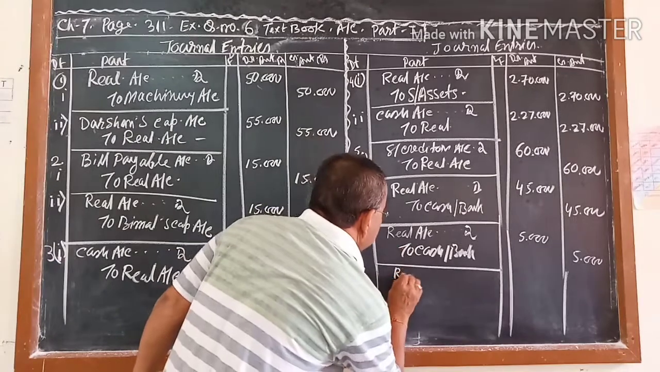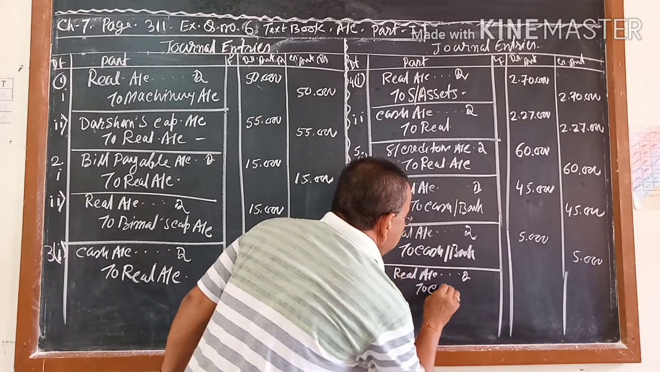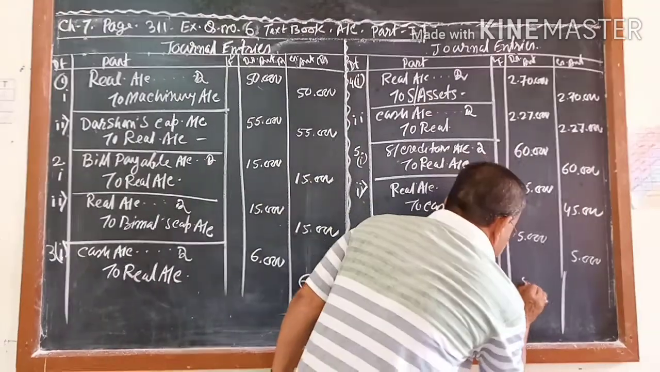Realization account debit to cash. How much? Also 5,000.